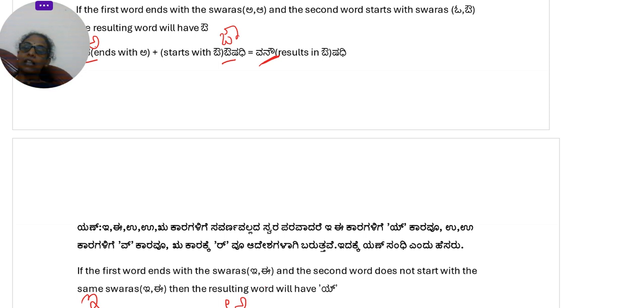Okay. So these are all the four swara sandhis of Samskruta Sandhi. We will look at Vyanjana Sandhi in the next video.